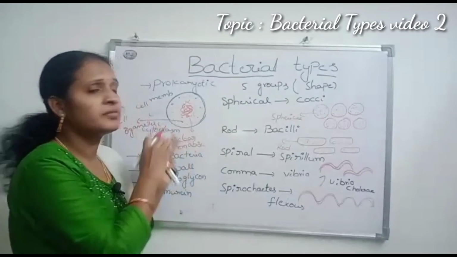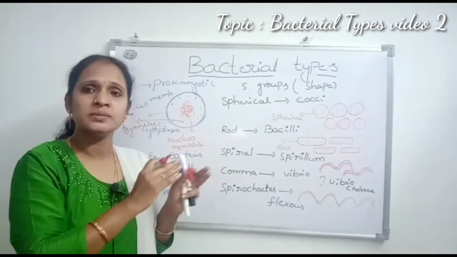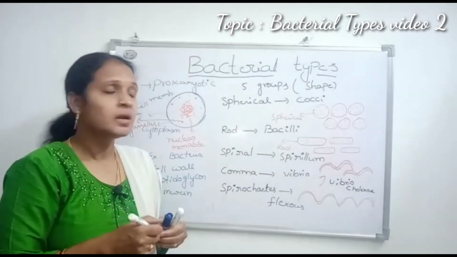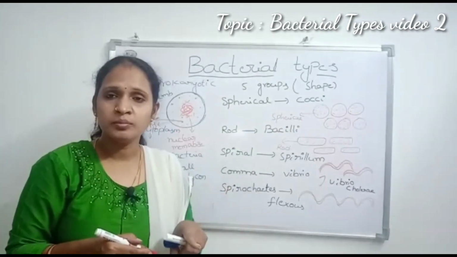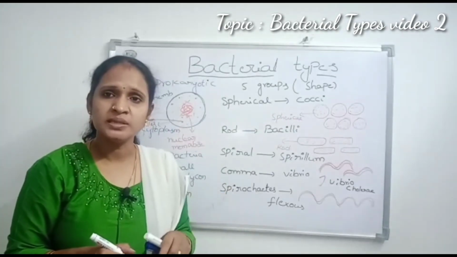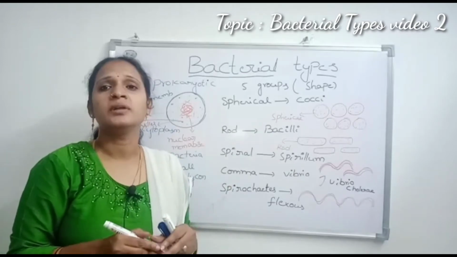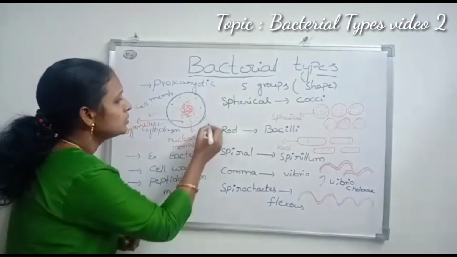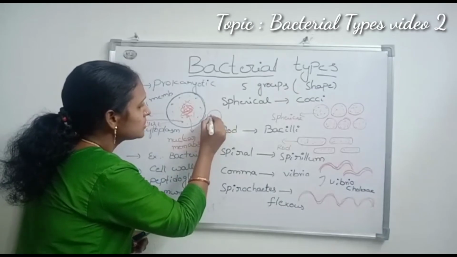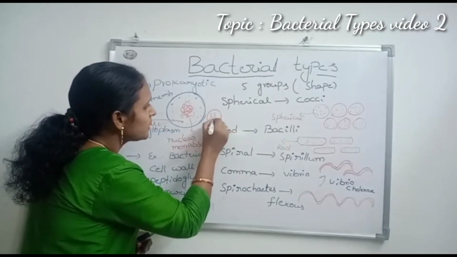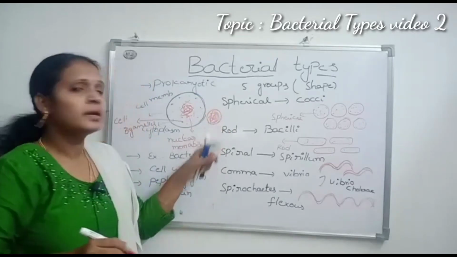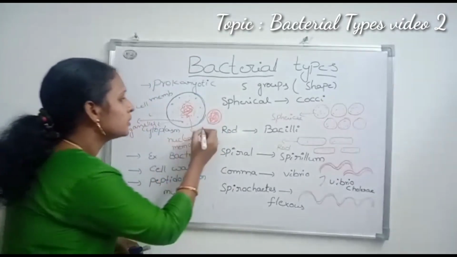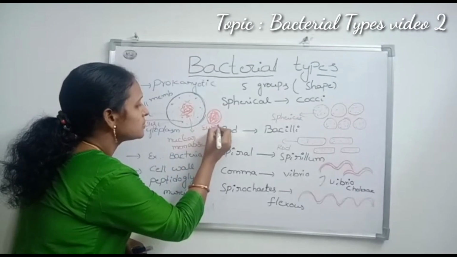So that is the difference between prokaryotic and eukaryotic organisms. Prokaryotic means there is no nuclear membrane. Eukaryotic means the nucleus is present, surrounded by a nuclear membrane, and in this nucleus the nucleic acid is present.